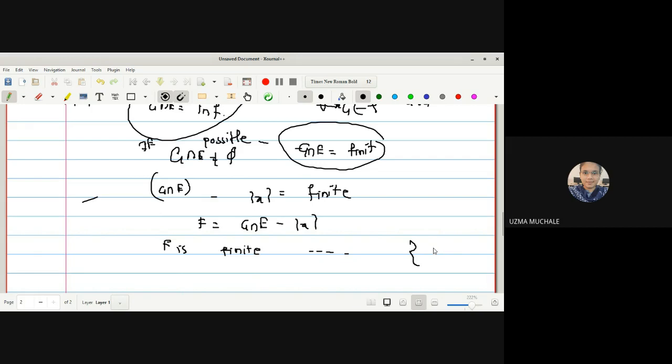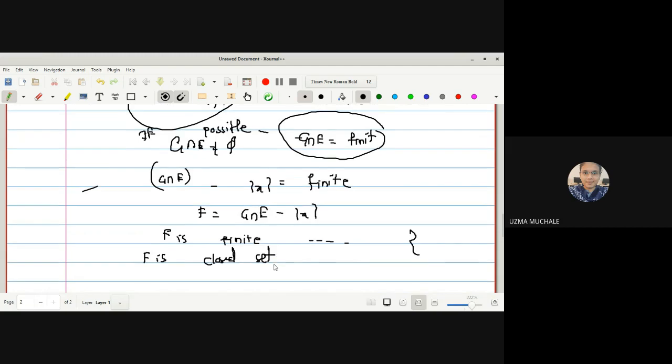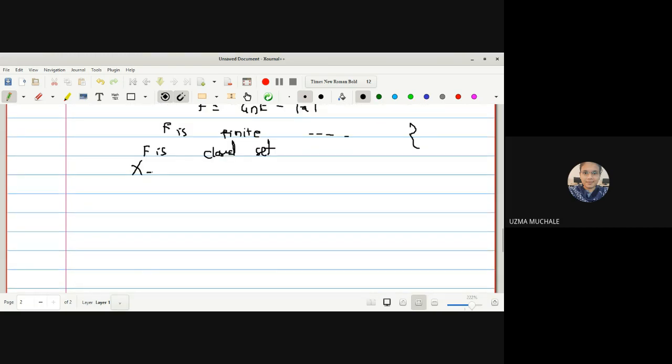Okay, F is a finite set. So we have proved one theorem in the last lecture that all the finite sets are closed in your T1 space. We have proved this as an if and only if. So we can say F is a closed set. Correct? If F is a closed set, what is X minus F? Again, we have to use the theorem: F is closed if and only if its complement is open. So X minus F will be an open set. Right? So can I write X belongs to X minus F intersection with G?